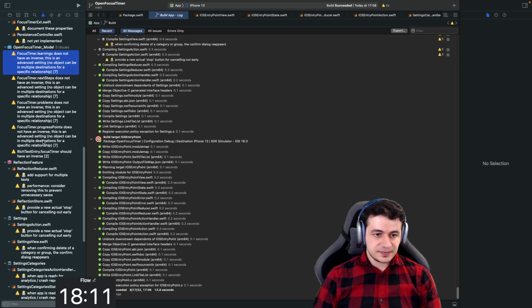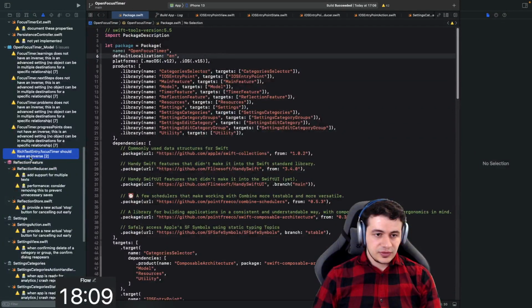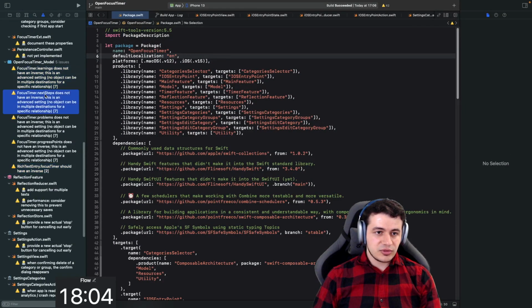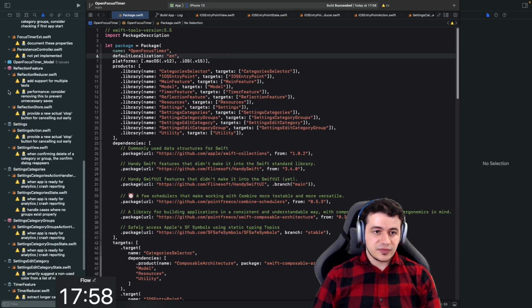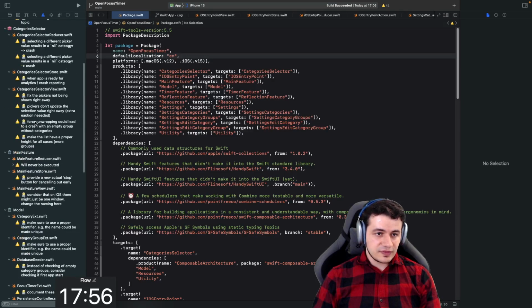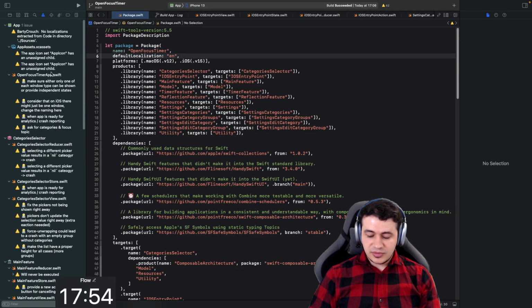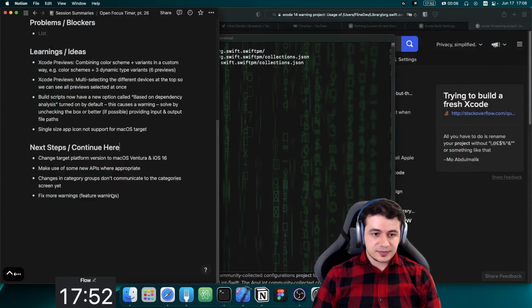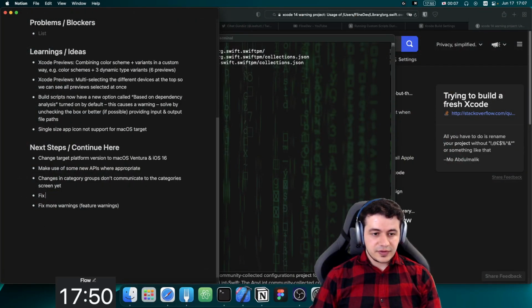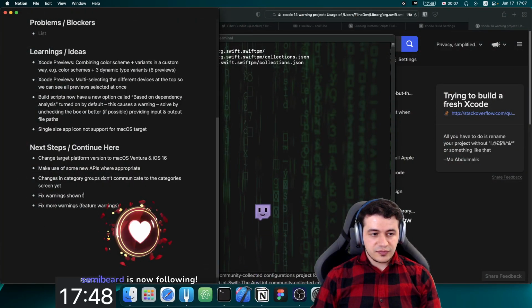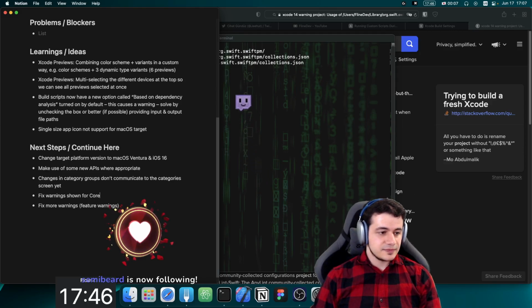Why not? Should have an inverse. Alright, these are core data problems, and to be honest, I want to switch away from core data as soon as possible. So I'm just going to ignore these for now, but we're going to have a look at them when the time comes, so maybe I'll write them down. Fix warnings shown for core data.